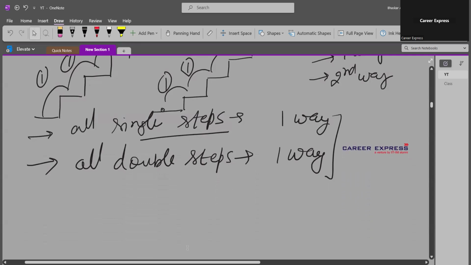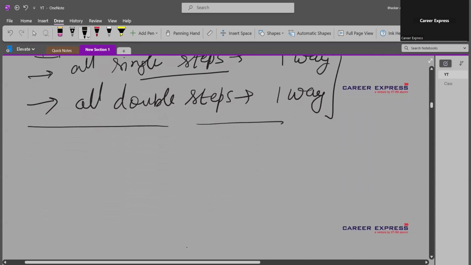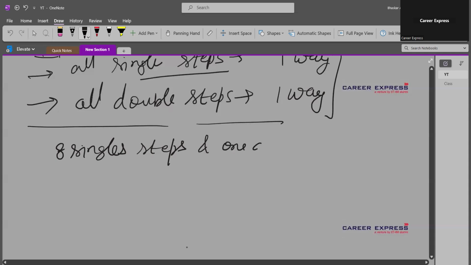Now the game becomes interesting. There are a total of 10 steps. The next case is 8 single steps and one double step, so 8 steps plus 2 more makes 10 steps.